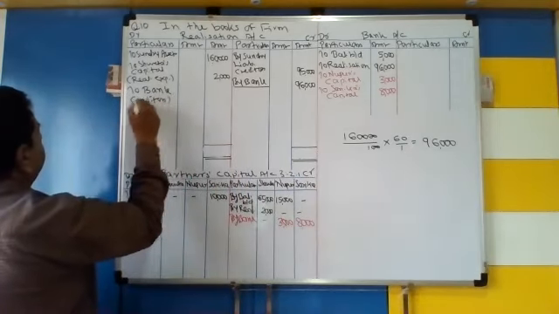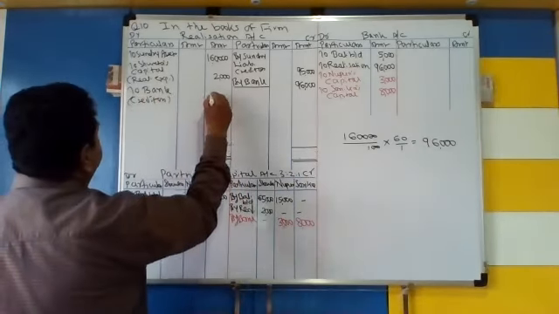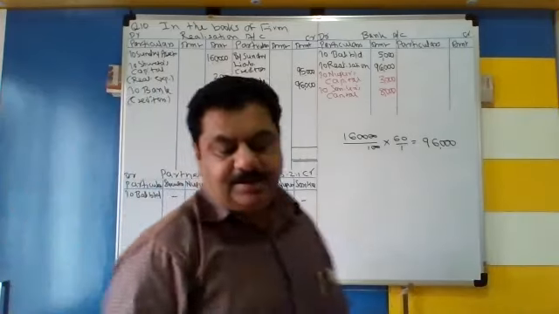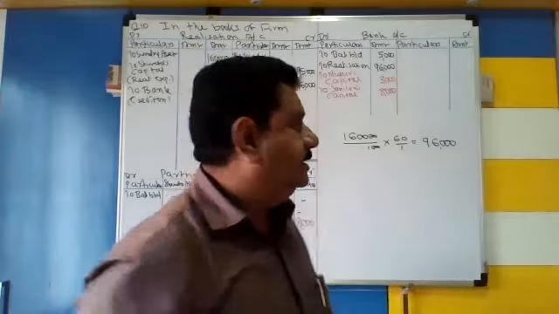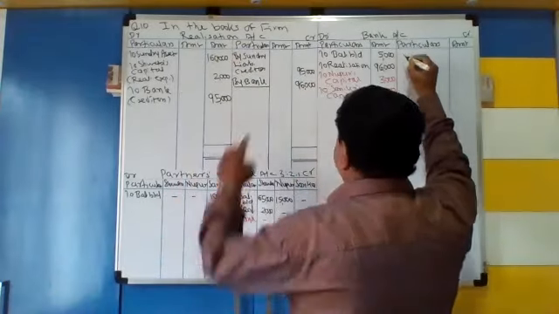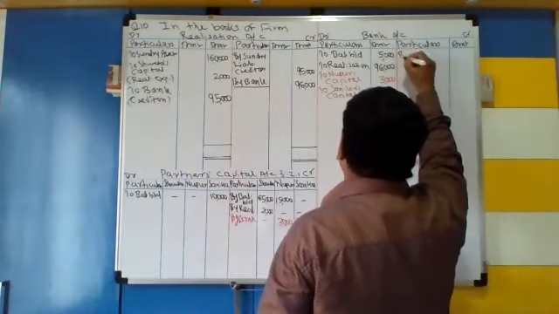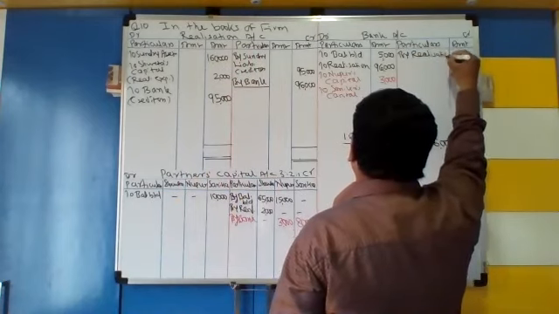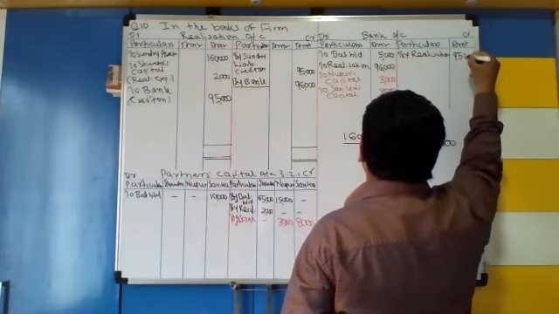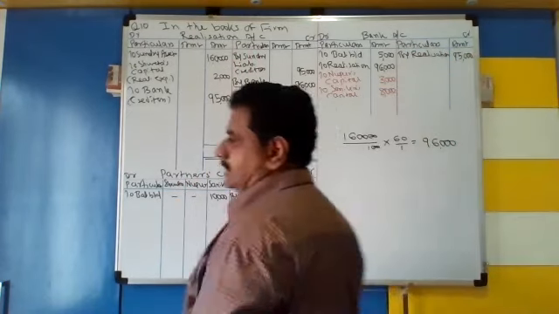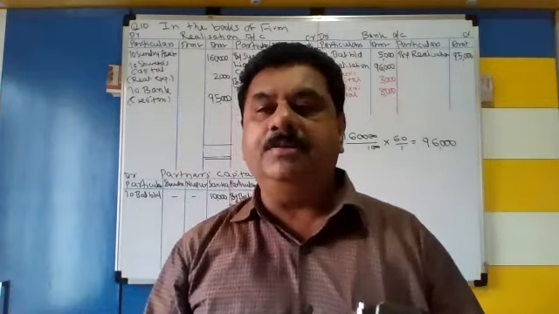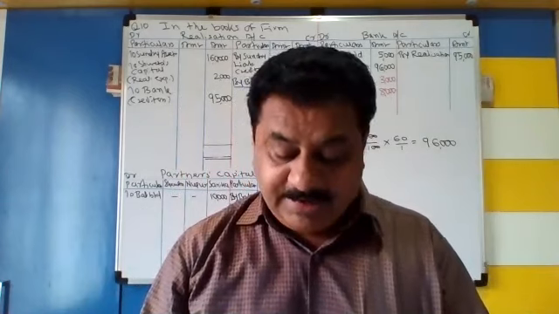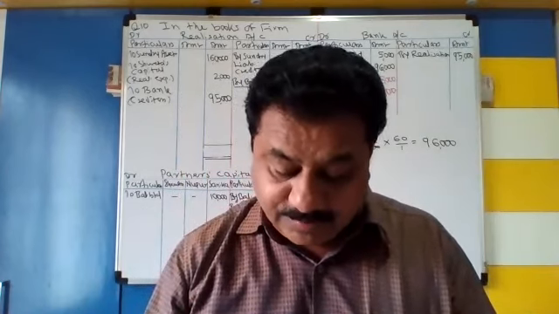It is not mentioned in the problem whether creditors are paid or not, but we have to pay that liability. Creditors are paid 95,000. जितना है उतना पूरा पेमेंट करो. The problem is silent about the payment of creditors, but we must pay creditors, and the full payment is done to creditors 95,000.